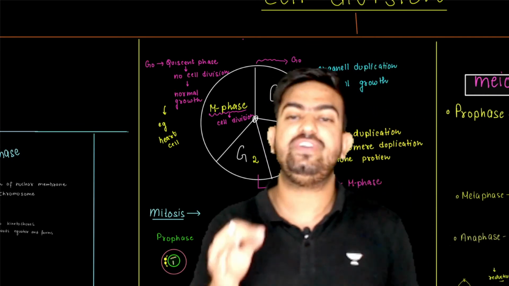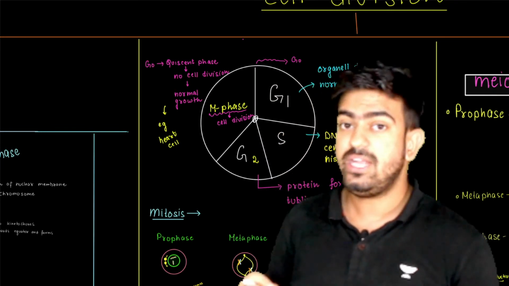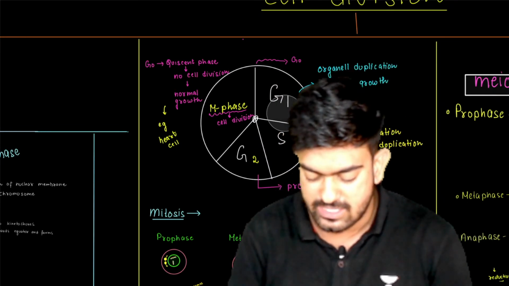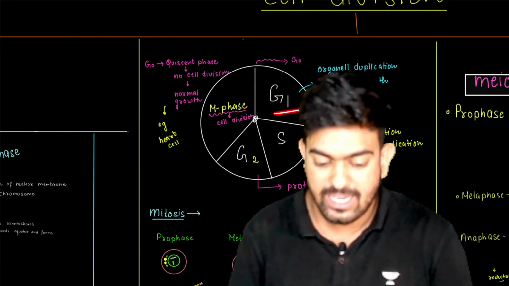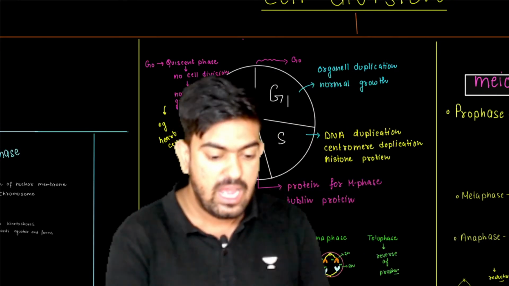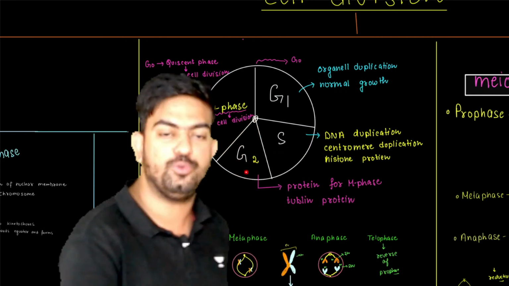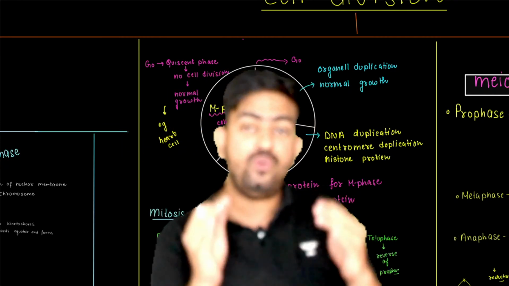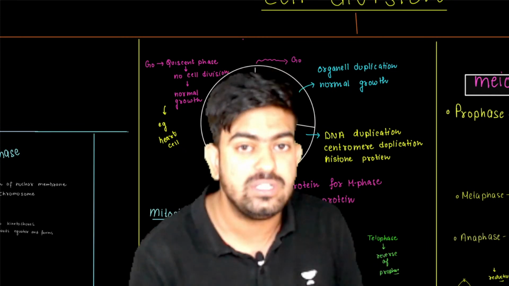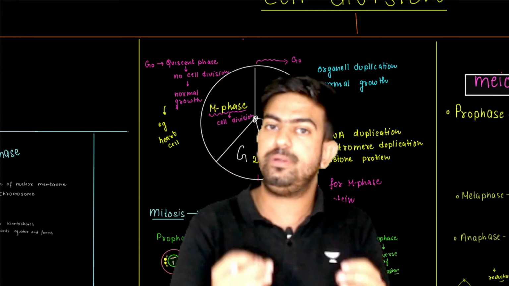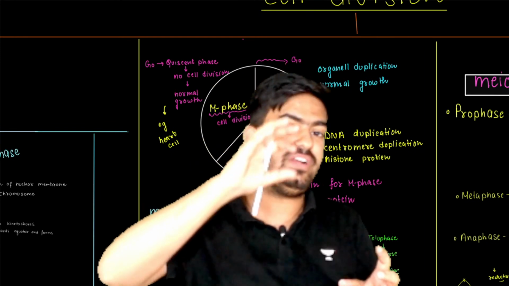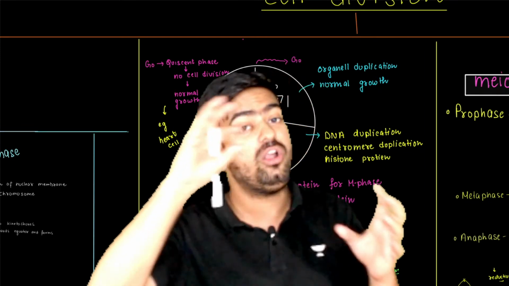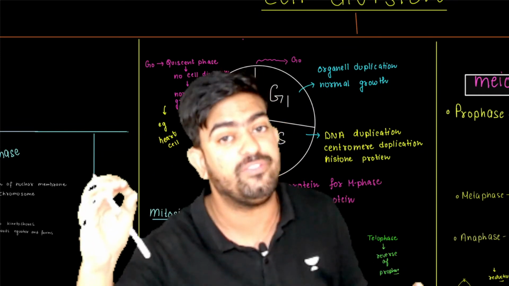This interphase consists of three phases: the G1 phase, the S phase, and the G2 phase. Combining G1, S and G2, all three are known as interphase.